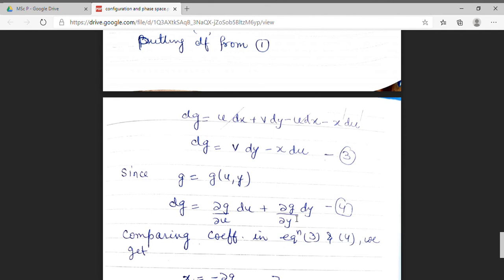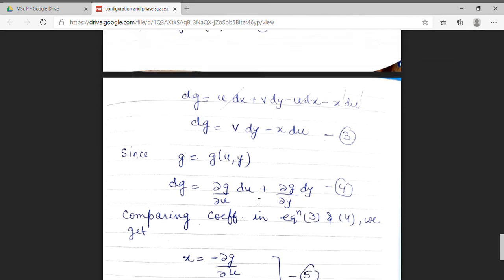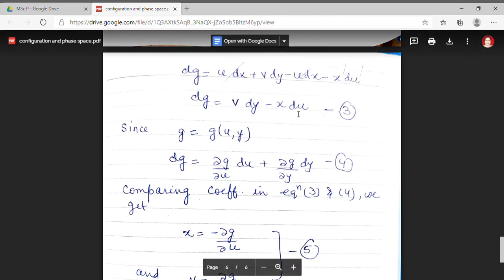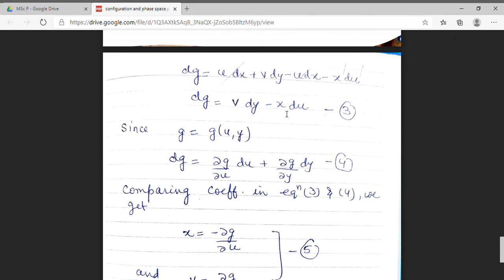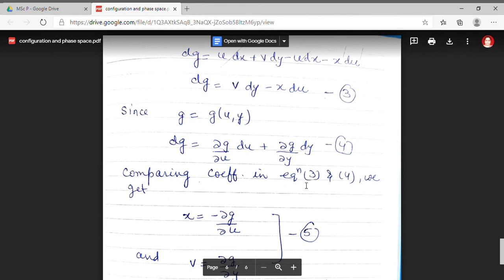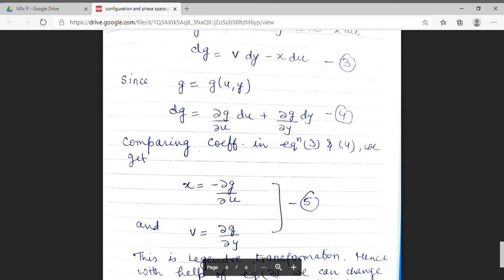Now I am comparing the coefficients of du and dy in both expressions. First of all, taking the coefficient of du. Here the coefficient of du in equation 3 is minus x and in equation 4 is del g upon del u. So on comparing the coefficients, I get x equal to minus del g upon del u. Similarly, comparing the coefficient of dy, I get v equal to del g upon del y.